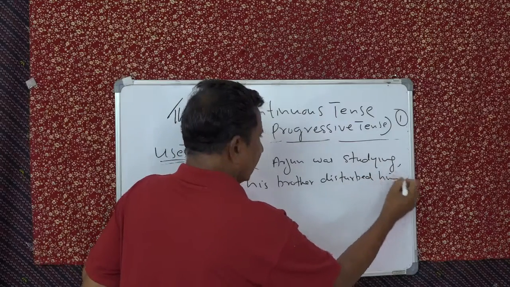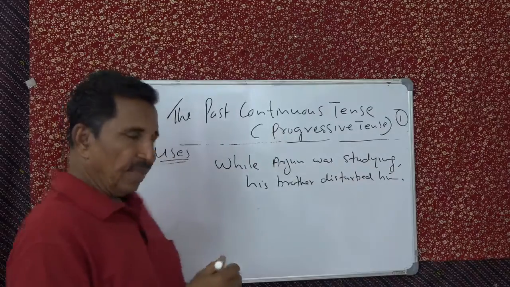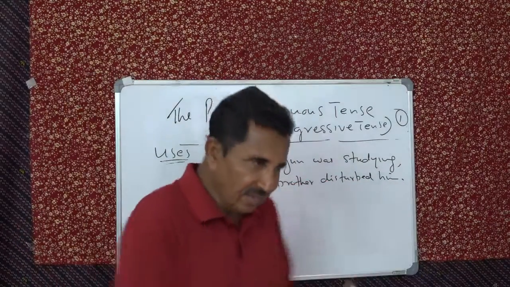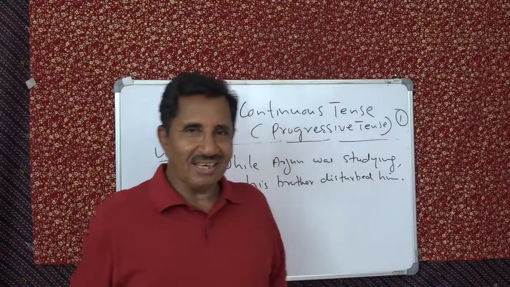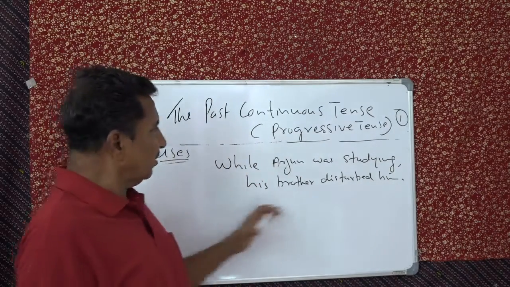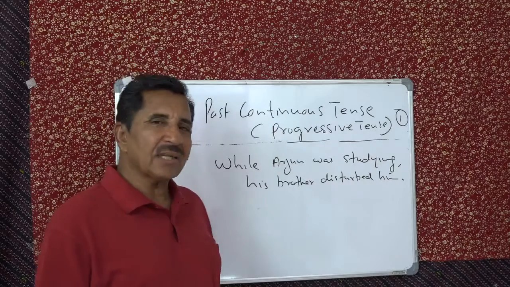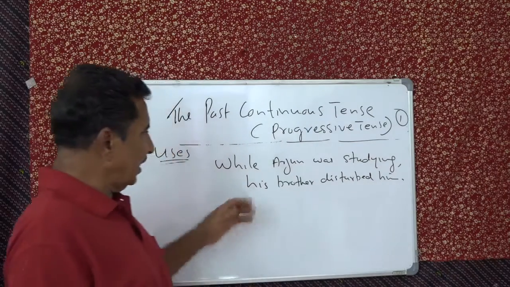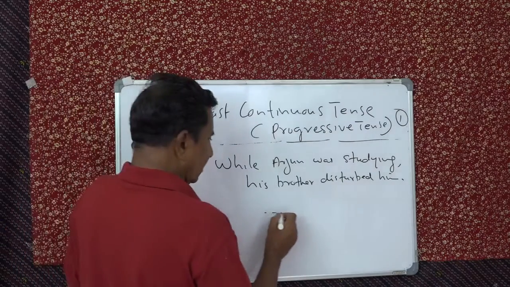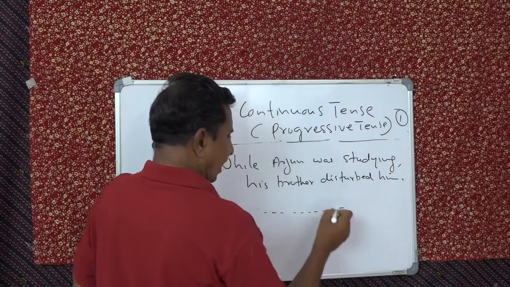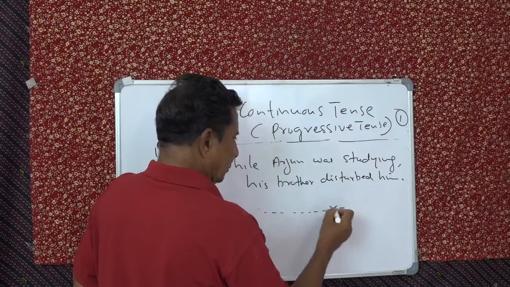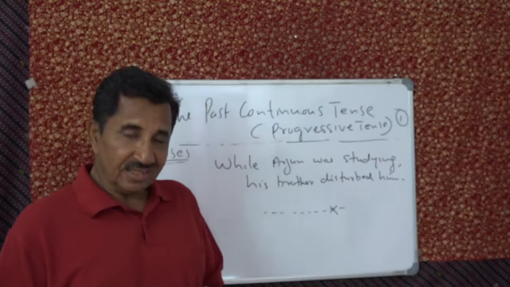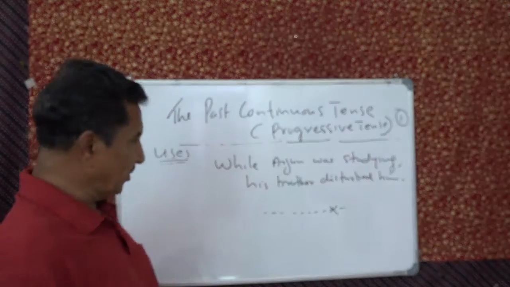Disturb him. You know, it happens very often. You are the elder brother, you are seriously studying, and your younger brother will come and pull all those things down. That's the thing. While Arjun was studying, his brother disturbed him. Classic example. This is Arjun studying. Then at a particular moment, his brother comes and disturbs him. Understand? This is a very important use of this.